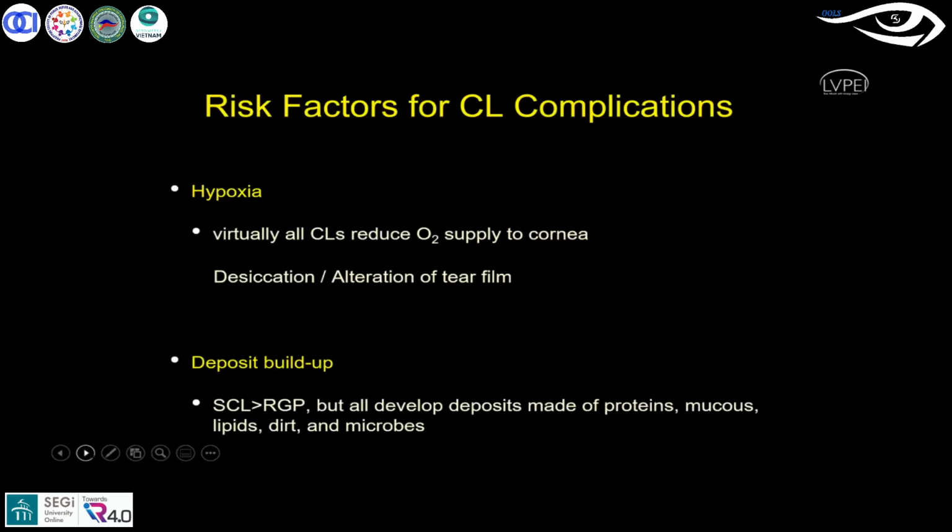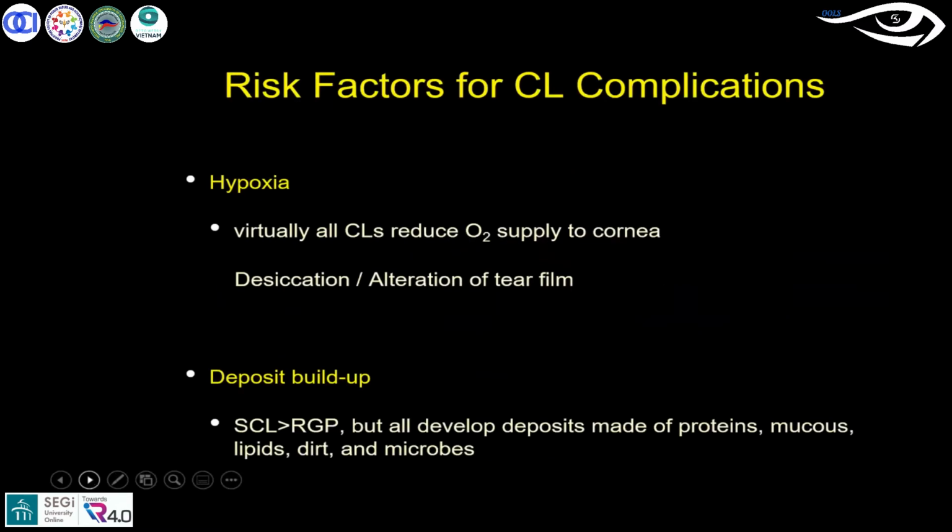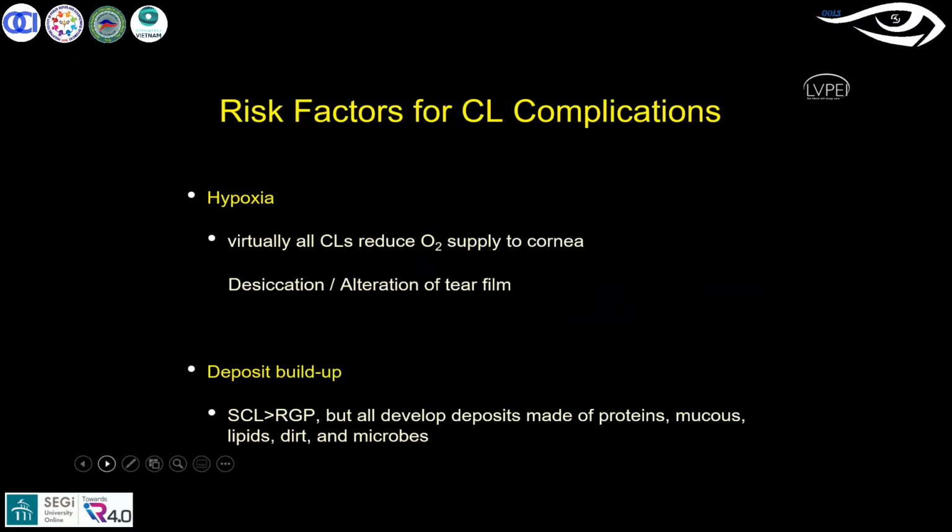First, I would like to talk about the risk factors of contact lens complications, especially for soft contact lenses. One of the most important risk factors we have discussed over the years is hypoxia, which is nothing but the lack of oxygen.